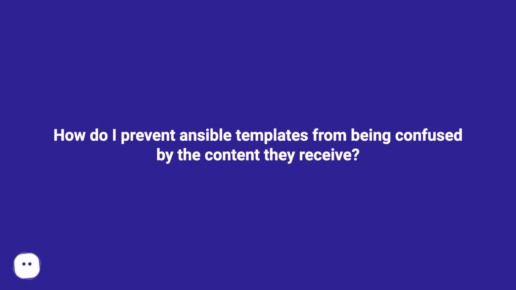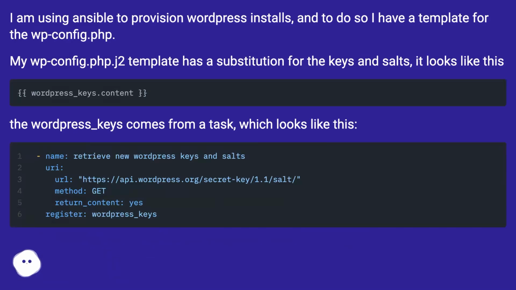How do I prevent Ansible templates from being confused by the content they receive? I am using Ansible to provision WordPress installs, and to do so I have a template for the wp-config.php. My wp-config.php.j2 template has a substitution for the keys and salts. It looks like this. The wordpress_keys comes from a task, which looks like this.